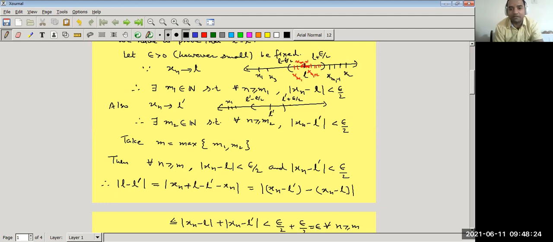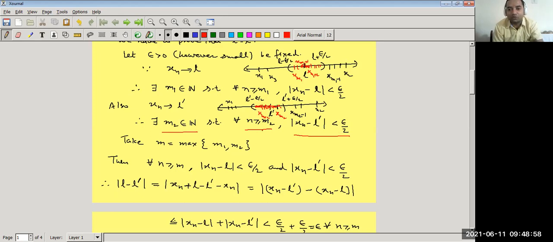So if x1, x2, x3, x4, up to the m2 minus 1 terms lie outside the interval, but as soon as xm2 comes, xm2 lies in this interval, xm2 plus 1 lies in this interval, and all other later terms lie in this interval. So we can say that this sequence converges to L dash. It means there exists m2 belonging to N such that for all n greater than or equal to m2, mod of xn minus L dash is less than epsilon by 2.